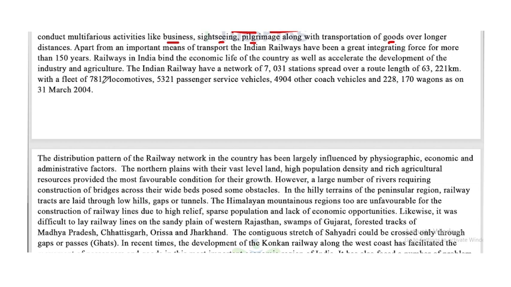With a fleet of 7,817 locomotives, 5,321 passenger service vehicles, 4,904 other coach vehicles and 228,170 wagons as on 31st March 2004. This shows the 2004 data, so there has been a lot of change now.